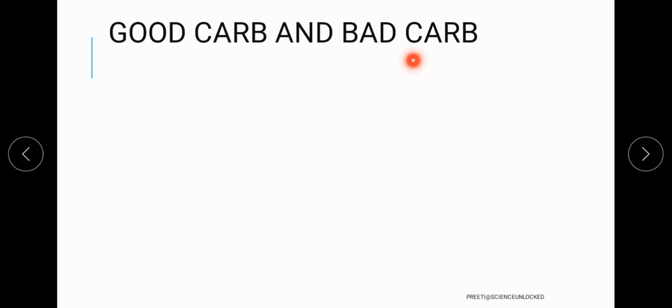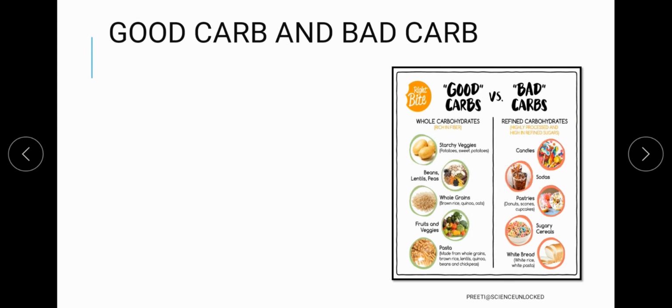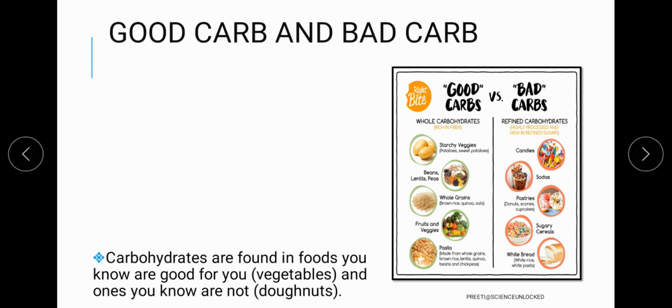Now whenever we talk about carbohydrates, one thing which is trending is the good carb or the bad carb, meaning which particular kind of carb is good for us and which is bad for us.